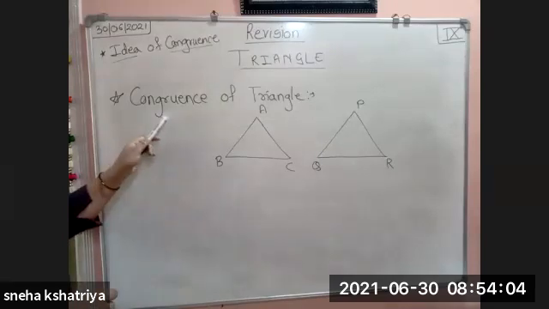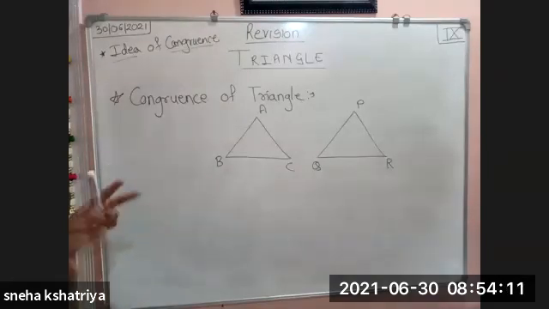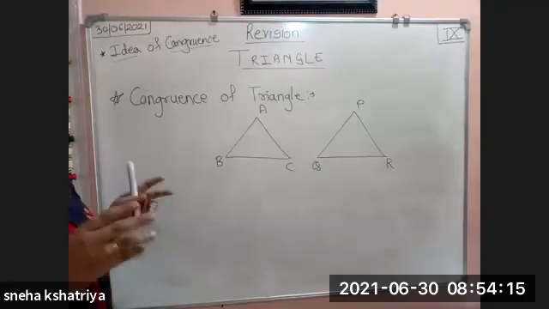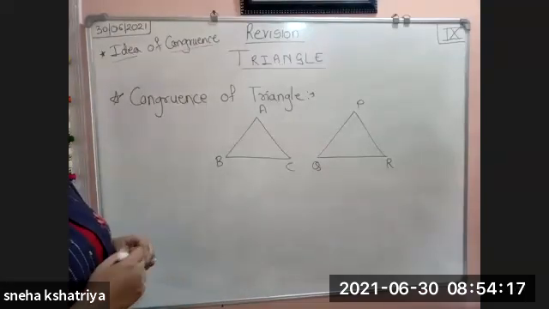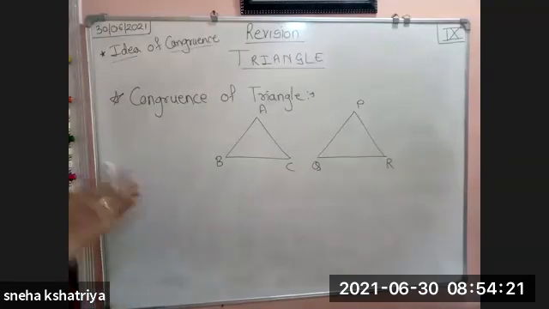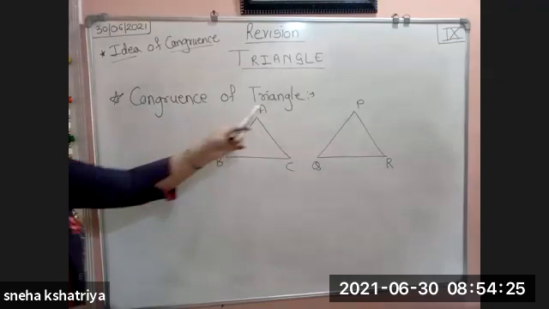Okay, congruence means, what is the idea of congruence? Congruence means identical. Whatever the two things are there, if they are identical, they are called congruent. So congruence means identical, and that congruence we have to learn in triangle.